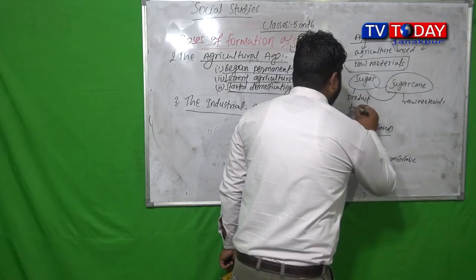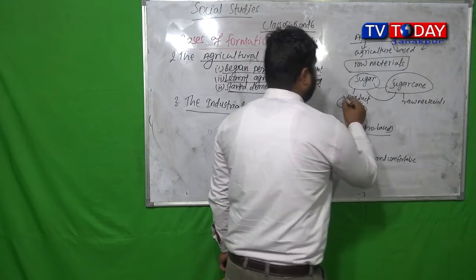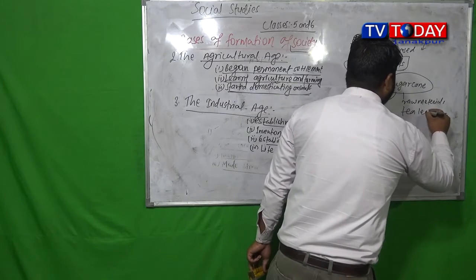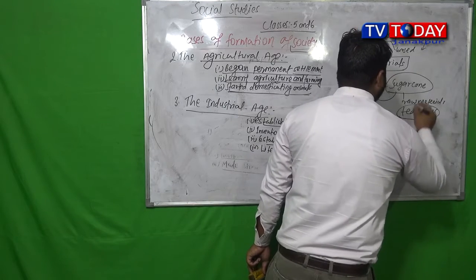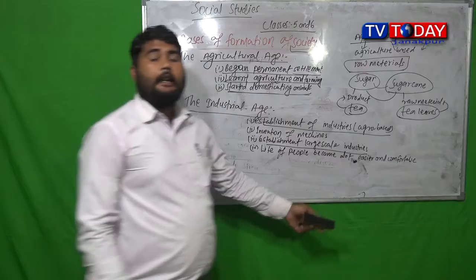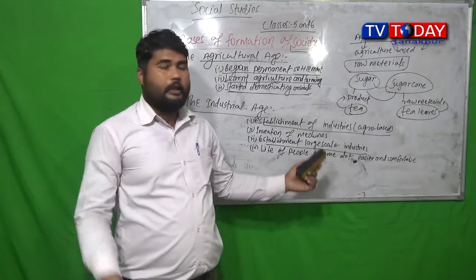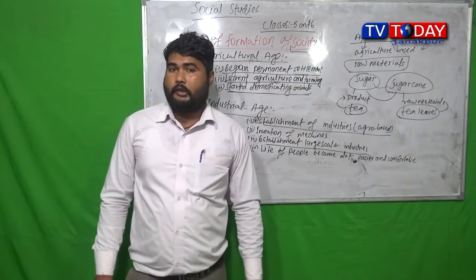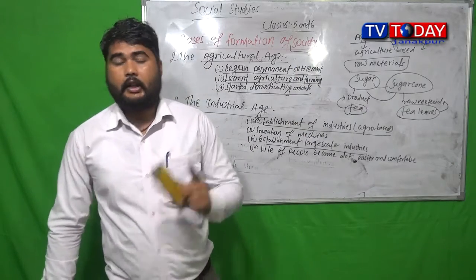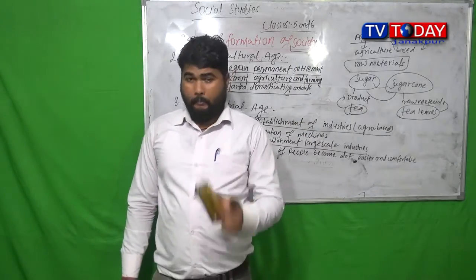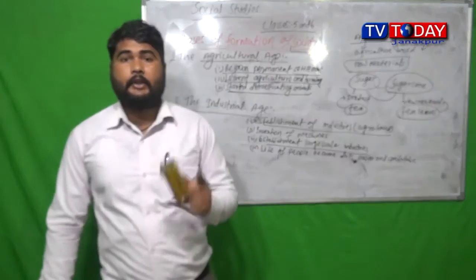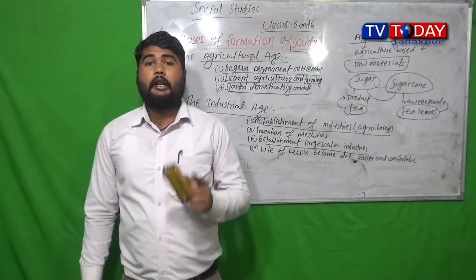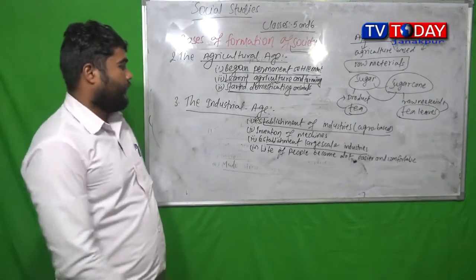Similarly, tea is also a product, whereas tea is made from tea leaves. So it is what again? Raw materials. So tea leaves, raw material, tea, product. So this type of industry is called agro-based industries. So what are agro-based industries? The industries which are based upon agriculture for their raw materials are called agro-based industries.